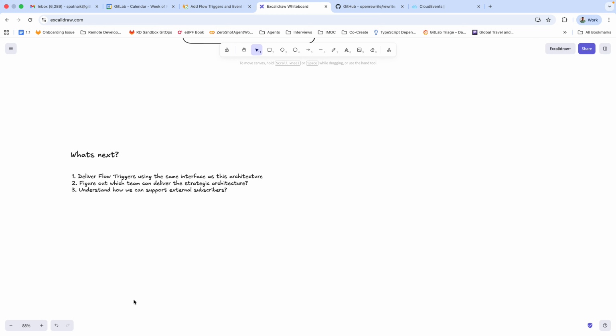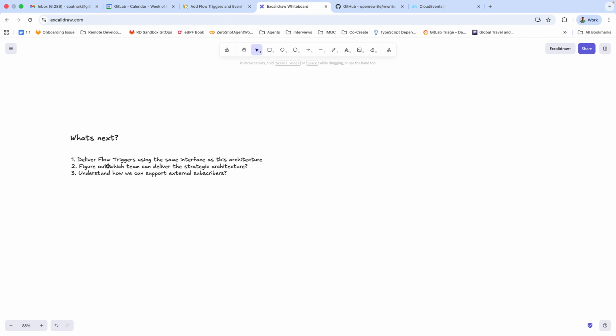Quick next steps. I want to deliver flow triggers using the same interface as this architecture. So we may not be able to get to this whole strategic architecture in the near future. But in Q1, we want to be able to deliver flow triggers. What we'll do is make sure that we use the same cloud events format to publish to a common service. And that will still use event store to begin with. But then we can swap that out quickly with CAS.